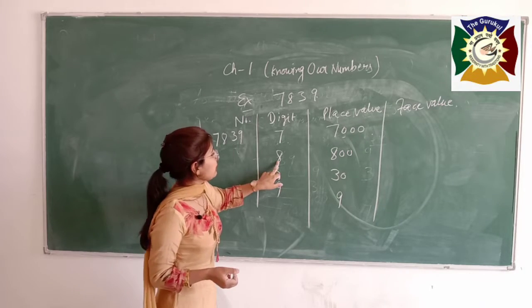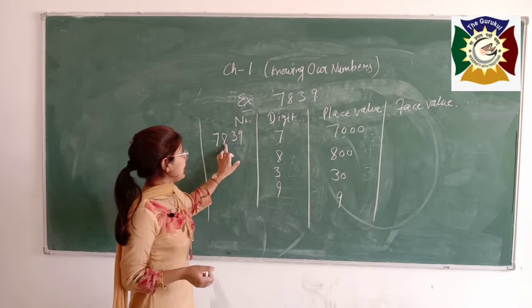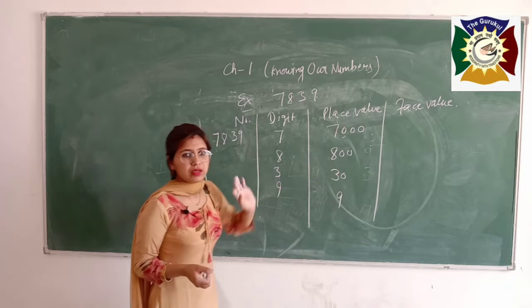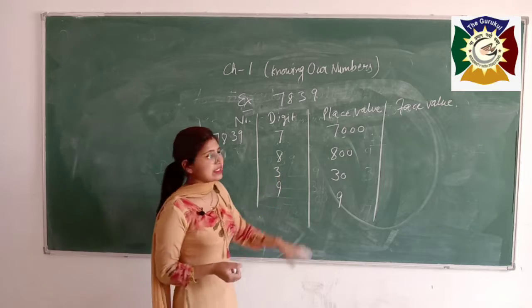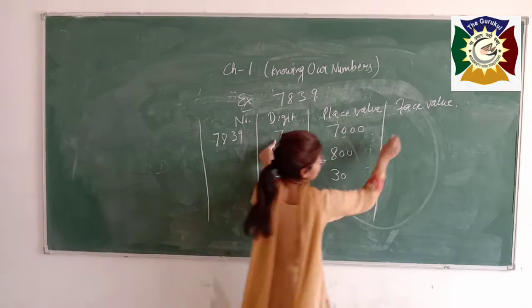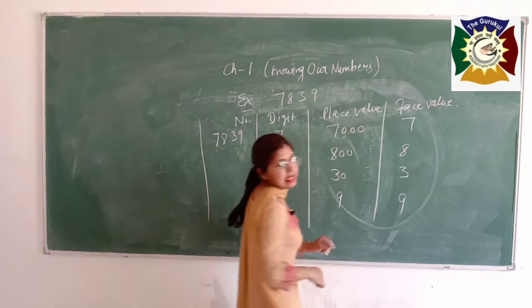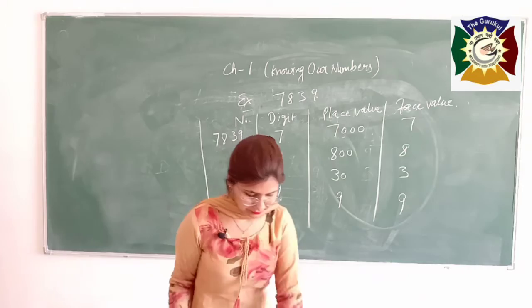You want to calculate the place value of 8. See how many digits after 8. 1, 2. Write 8, 0, 0. Hope you get it. Now face value, as it does not change, it is the number itself. So face value of 7 is 7, 8 is 8 and 3 is 3 and this is your 9. Got it?